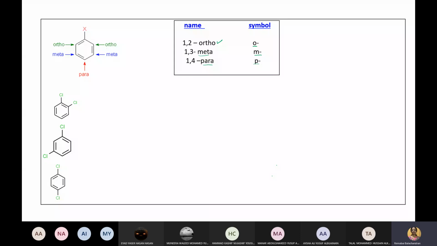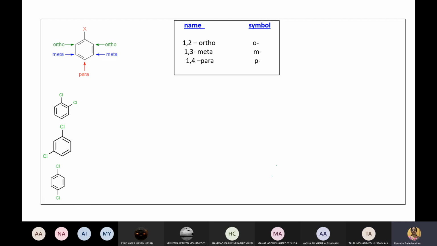Now, can you tell me the name of the compound which is written here? O-dichloro. But this ortho, meta, para are common names, not IUPAC names.